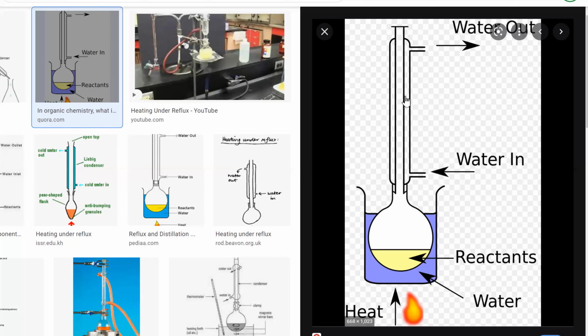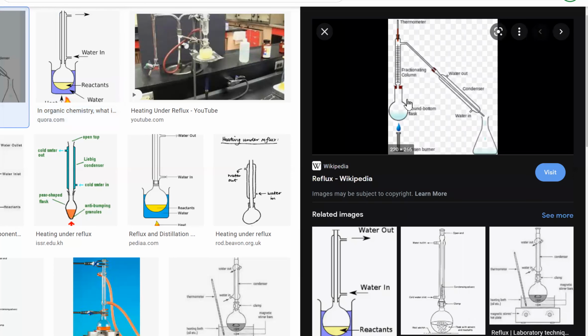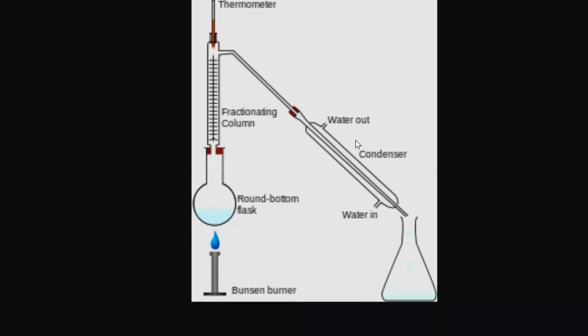But on the other hand, if you use distillation, the substances can actually escape, like this one. So in distillation, the substances can actually escape because there's no condenser on the top. The condenser is over here.